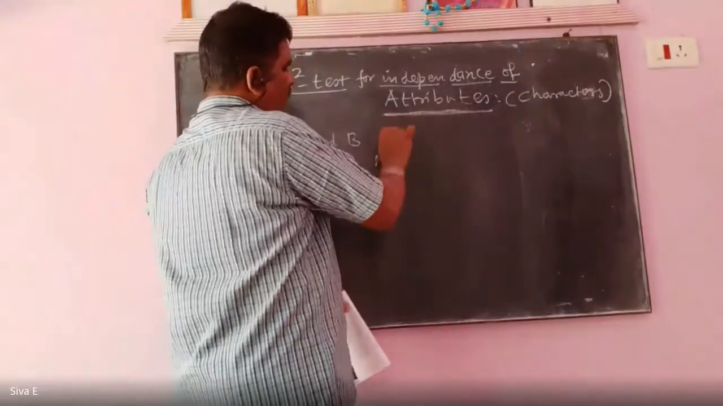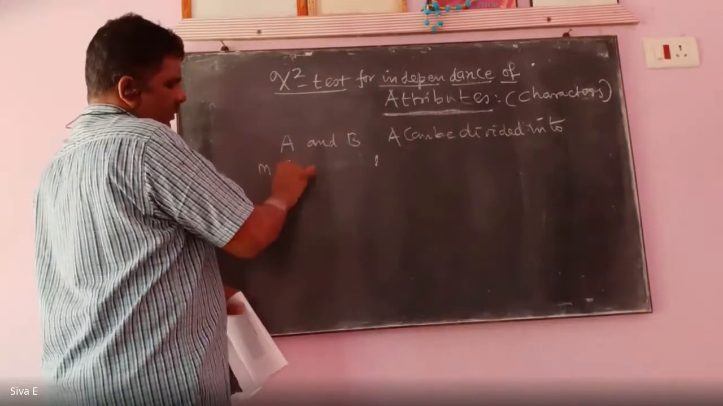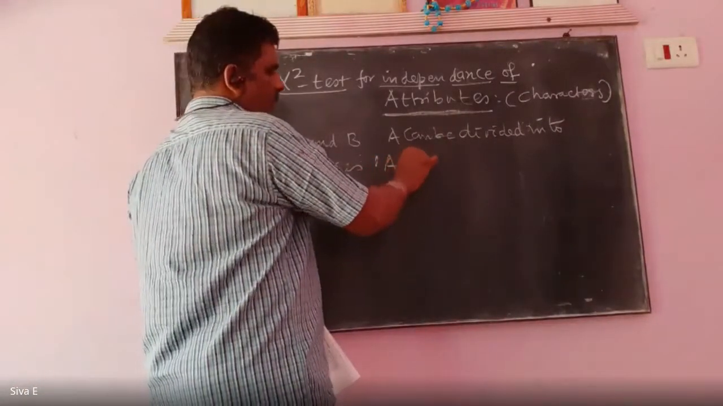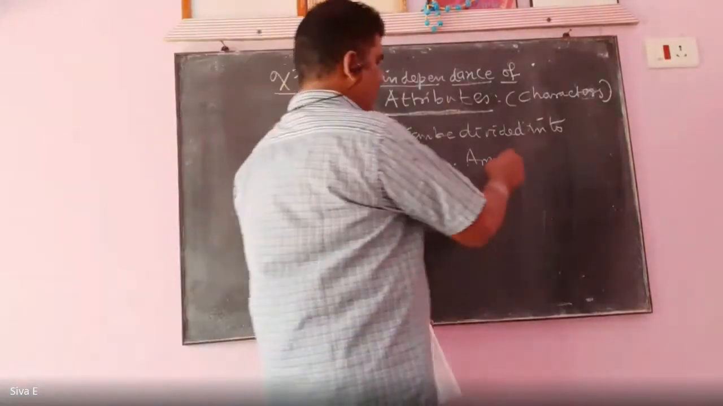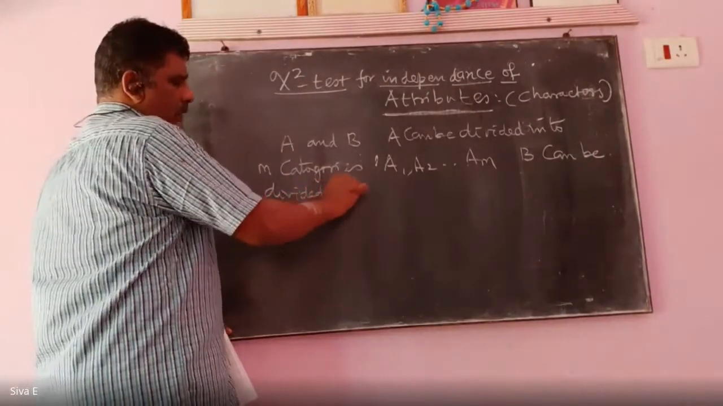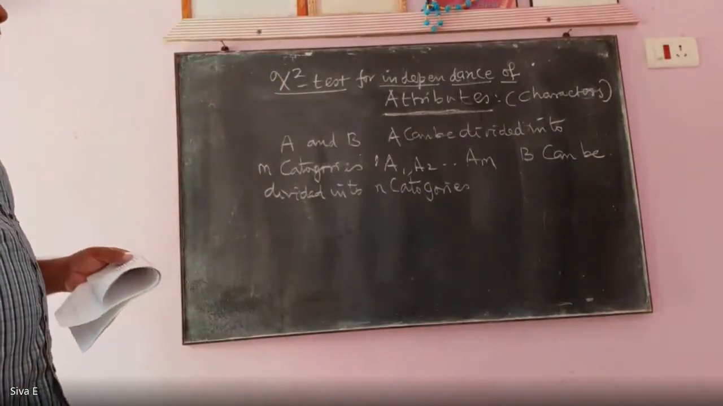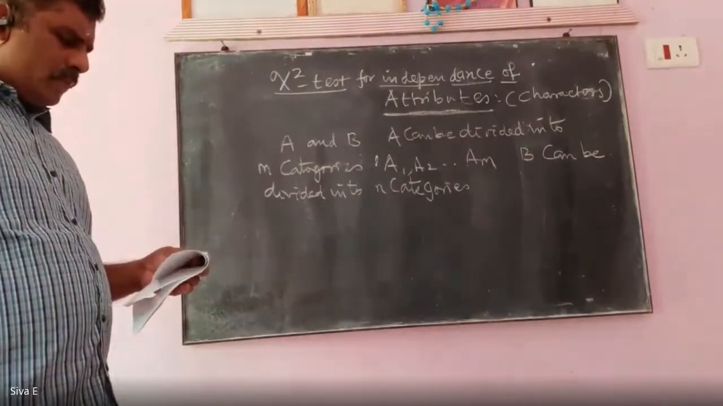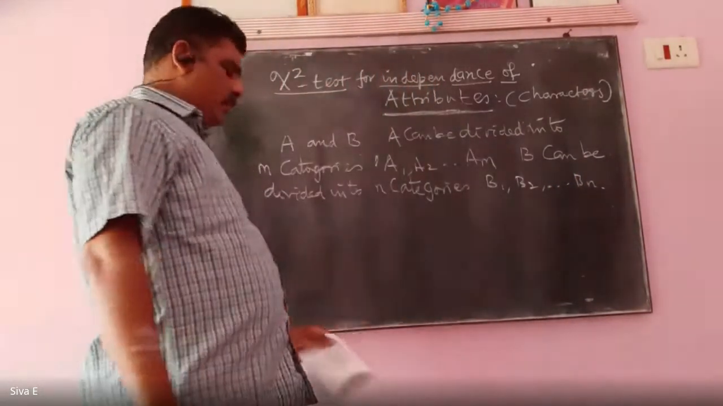If the population is known to have two major attributes A and B, then A can be divided into M categories, A1, A2, AM. And B can be divided into N categories, B1, B2, Bn.